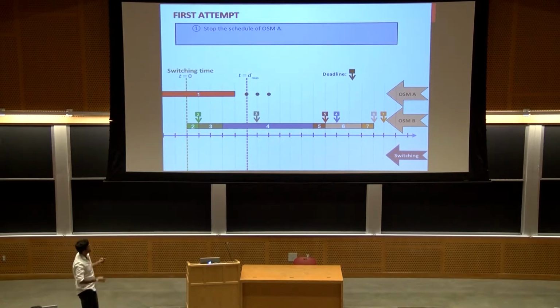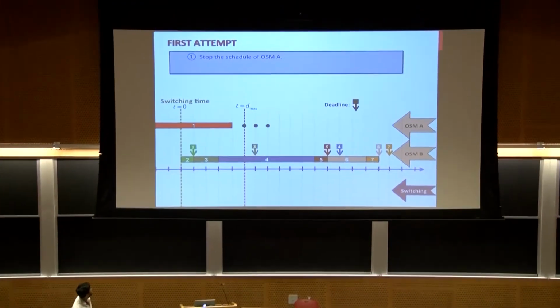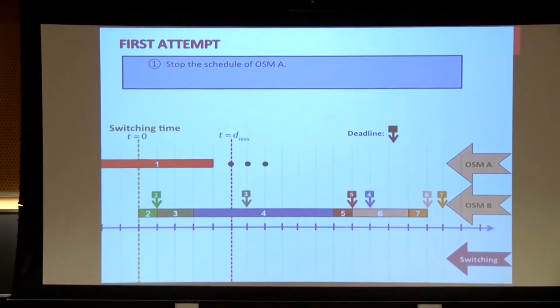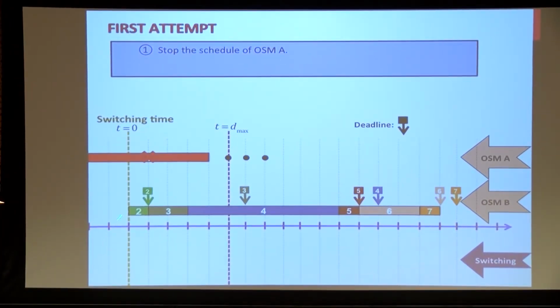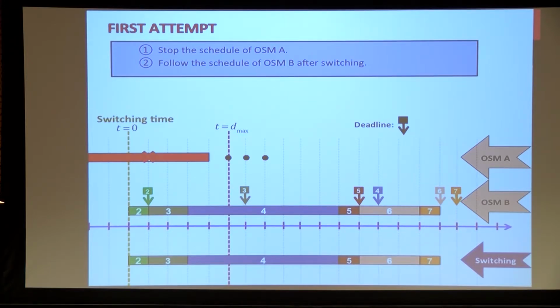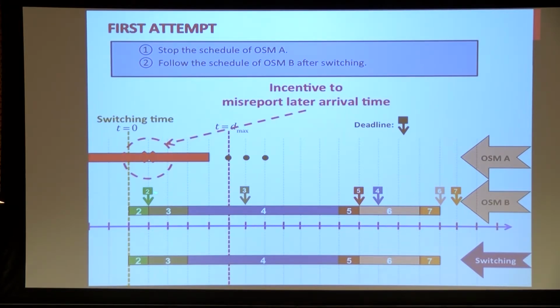So I stop the schedule of A, because the switching happened exactly in the middle of doing this job. So 1 will be rejected. And then I try to do exactly the schedule of B. So 2 will be scheduled, and then 3, and then 4, 5, 6, 7. So the social welfare loss is going to be upper bounded by whatever you lose in this interval. OK, it's affordable. But the problem is with truthfulness. In fact, if you think about this job, then it has an incentive to report a later arrival time. And this is not going to be incentive compatible.